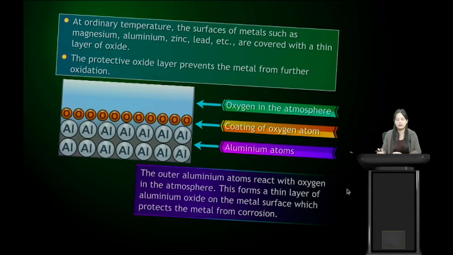So you will observe that these metals undergo corrosion more slowly, or corrosion does not take place. It is because the aluminium atoms at the outer surface react with oxygen in the atmosphere and form an aluminium oxide layer. Once this oxide layer is formed, it protects the other aluminium atoms from coming in contact with the oxygen in the atmosphere, and hence oxidation does not take place and the metal is protected from corrosion.